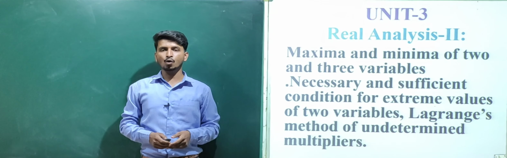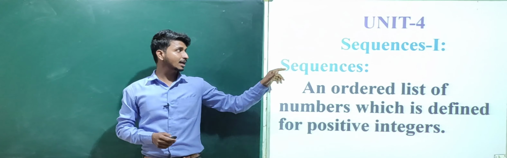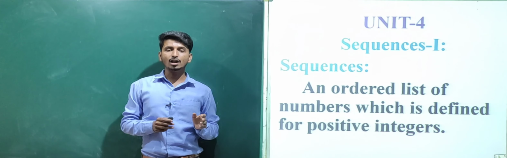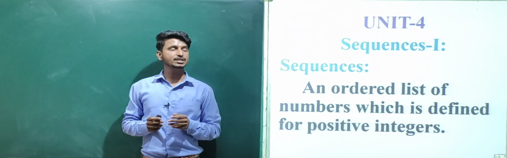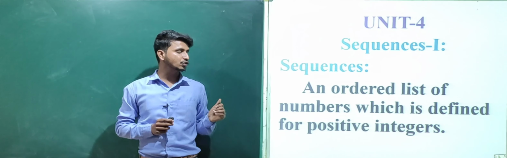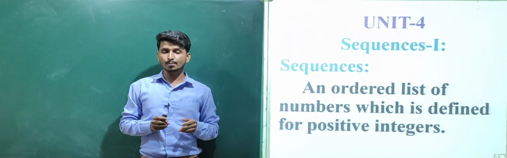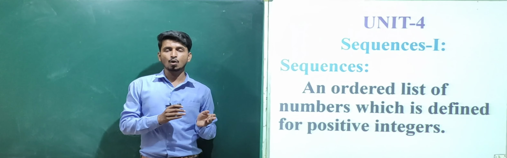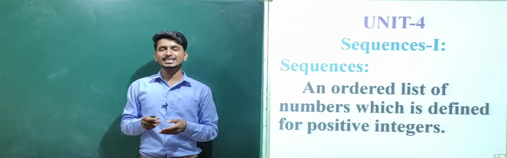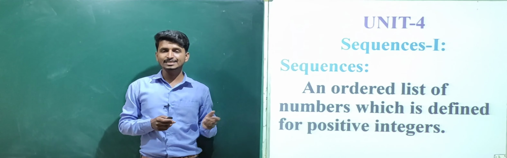Next, unit 4 is about the sequence first. Here what do you mean by sequence? An ordered list of numbers which is defined for positive integers. For example, suppose you take an example of 1, 2, 3, 4. These are in the ordered arrangement and they are in the sequence. This is mean the sequence.